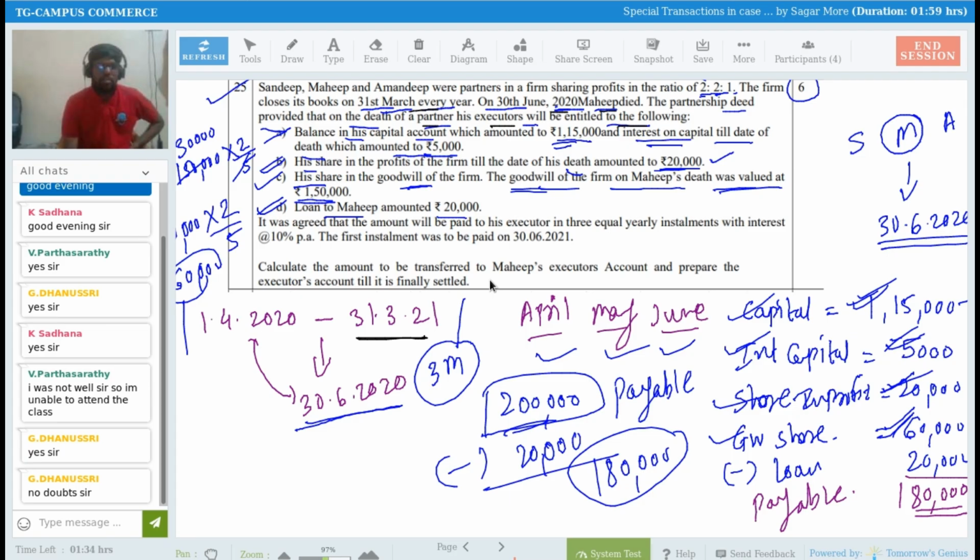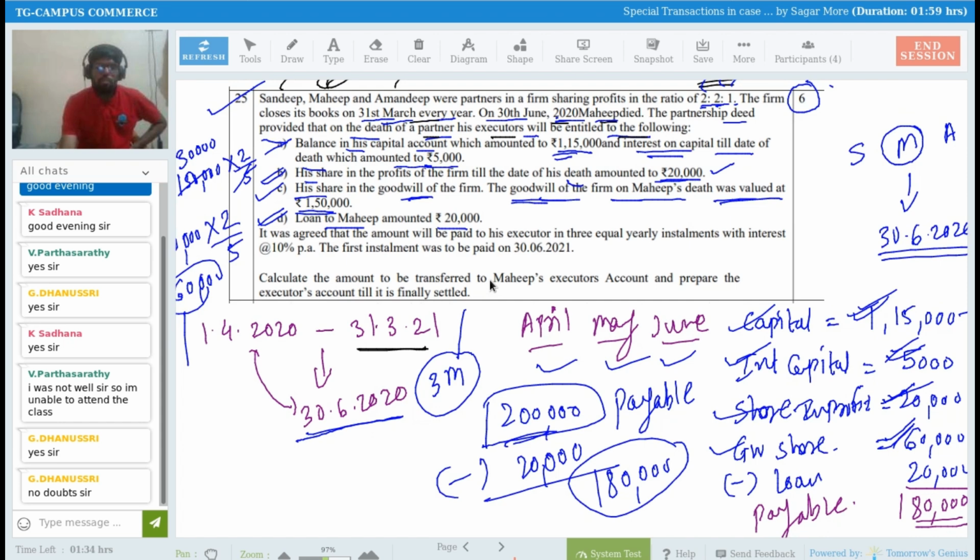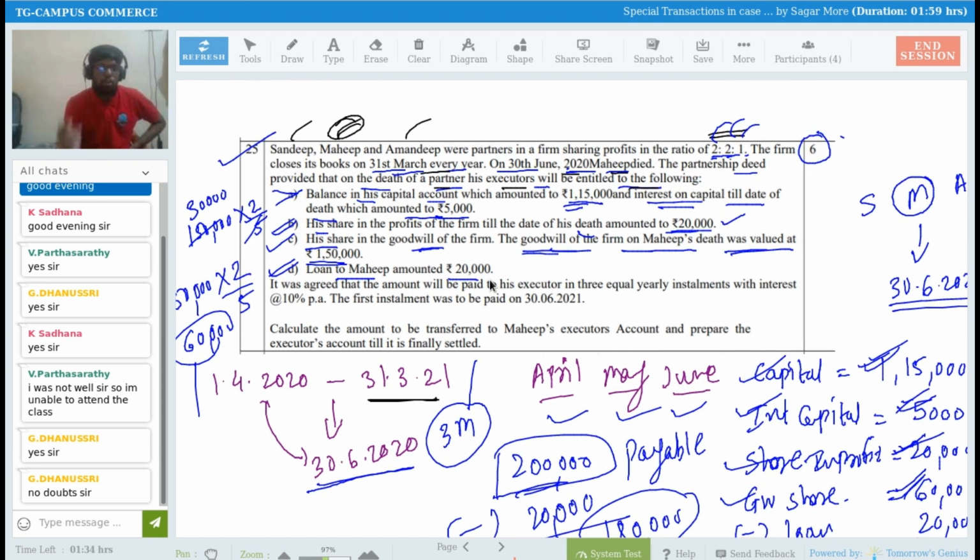Yes, sir. Okay. So we have to provide 1,80,000 rupees to Mahip. Now, sir, how are we going to make the payment? So it is given in the question. See, it was agreed that the amount will be paid to his executor in 3 equal yearly installments.